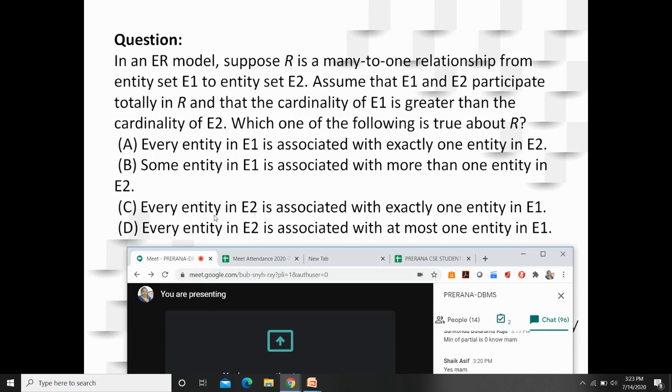Then coming to option C, every entity in E2 is associated with exactly one entity in E1. Every entity in E2 is associated with at most one entity in E1. So which of these is correct about the relation R? For your convenience, I have already removed option B. So it should be from option A, C, D.